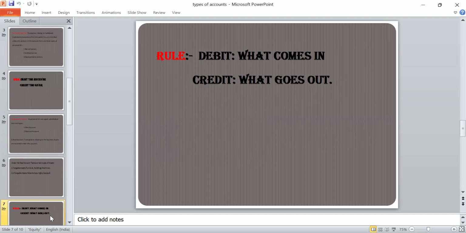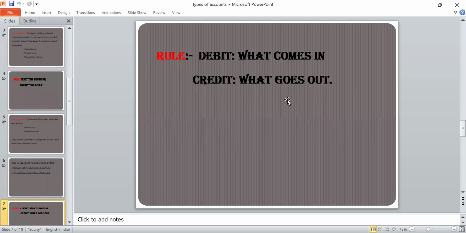What is the rule for real account? Debit what comes in. So according to this example, furniture purchased. What comes in? Furniture. And what goes out? Cash. So furniture account debit to cash account.